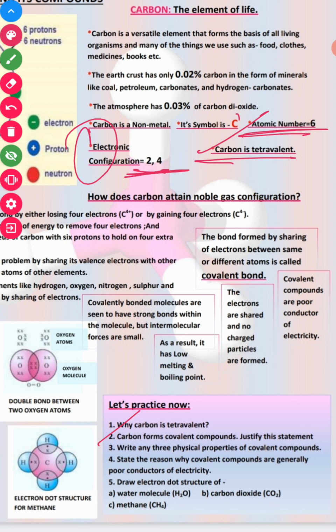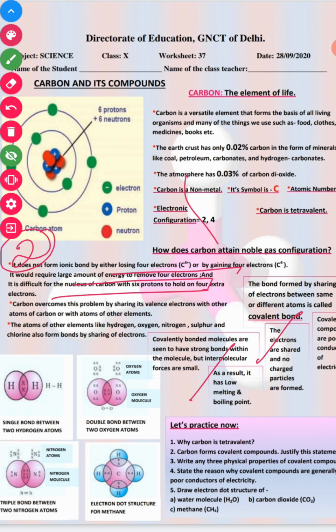You can write all these points as the answer to the second question. Third, write any 3 physical properties of covalent compounds. They have low melting and boiling points, no charge is there, they are poor conductors of heat and electricity, and they are insoluble in water also.